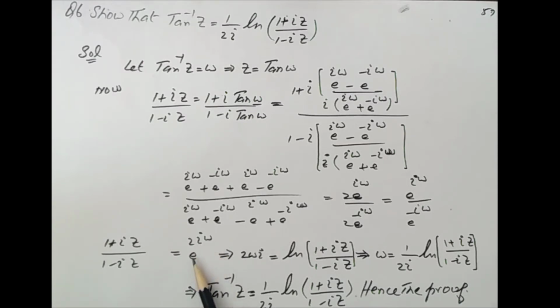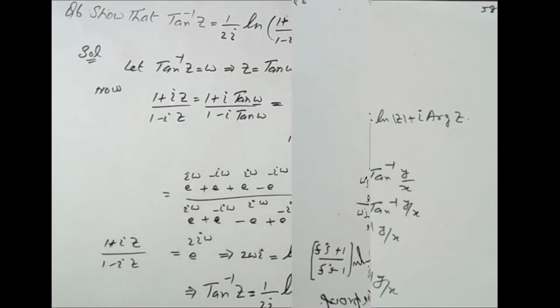So 2 iota omega equal to natural log of 1 plus iota z over 1 minus iota z, and omega is equal to 1 by 2 iota natural log of 1 plus iota z over 1 minus iota z, and omega is equal to, you see here, tan inverse z. So here we put the value of omega, tan inverse z equal to 1 by 2 iota natural log of 1 plus iota z over 1 minus iota z, and hence the proof.